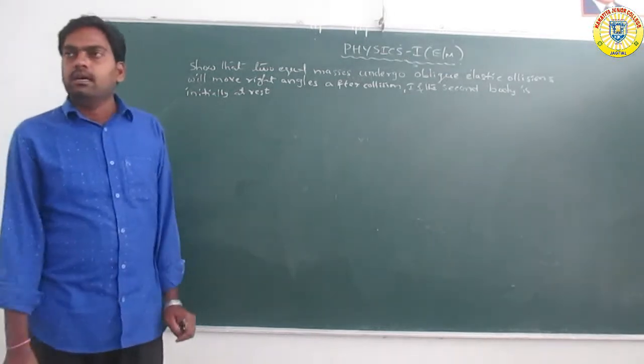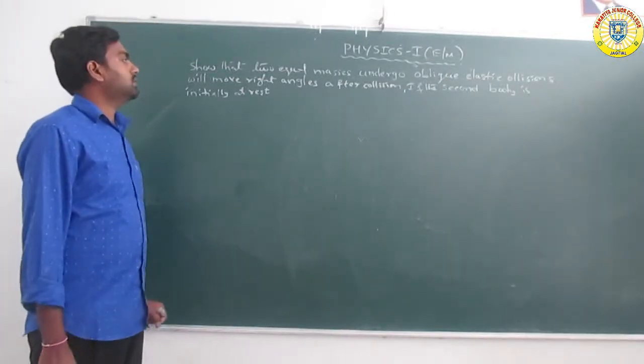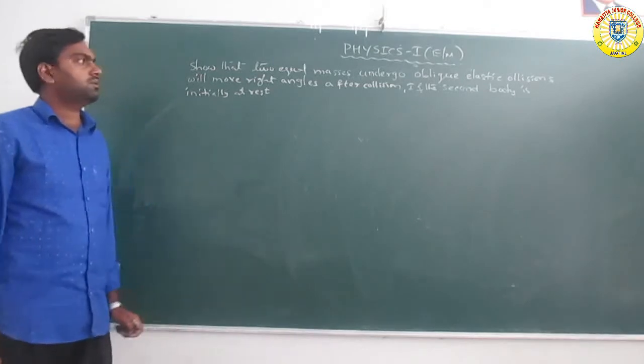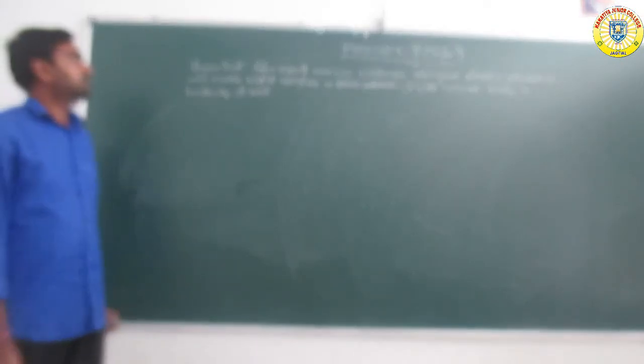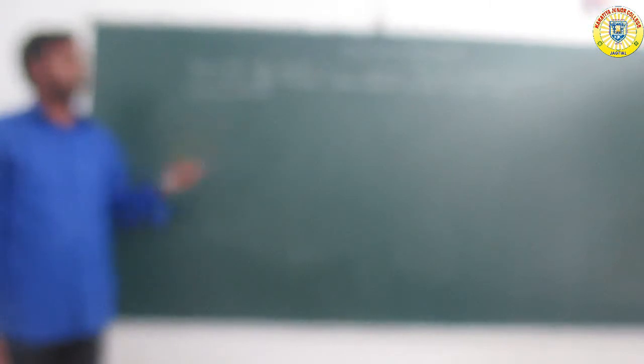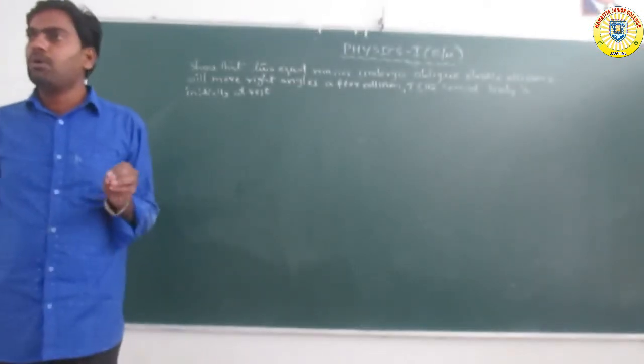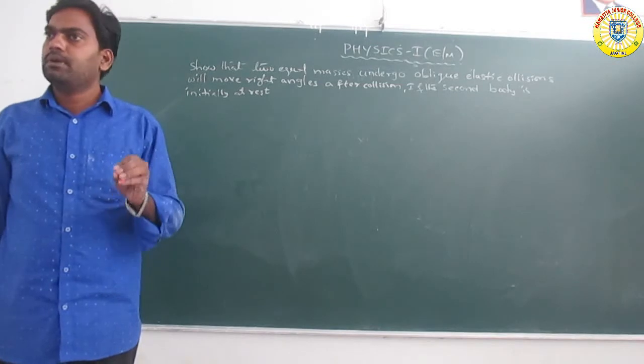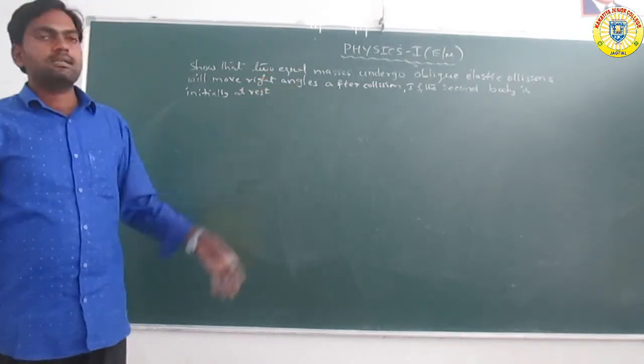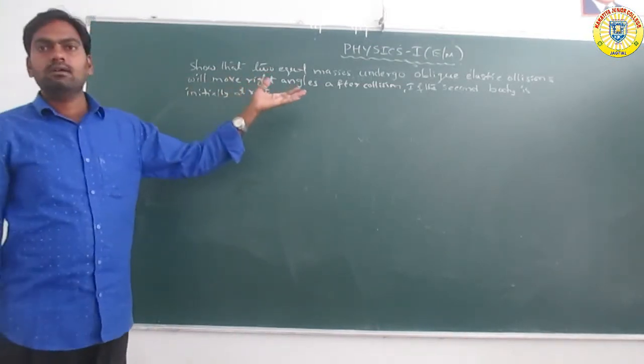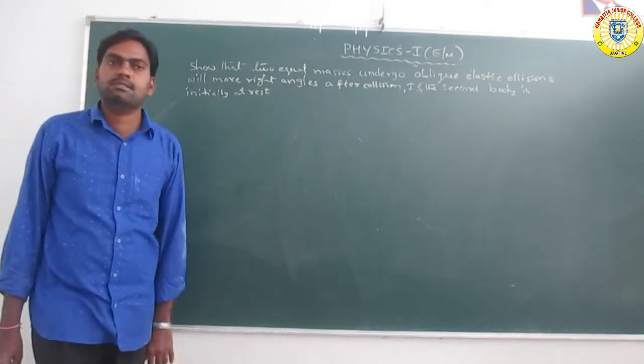So now discuss another topic. Show that two equal masses undergoing oblique elastic collision will move at right angles after collision, the second body being initially at rest. So the two bodies considered have masses m1 and m2 that are equal. After oblique elastic collisions, they will move at right angles. Right angle means 90 degrees.